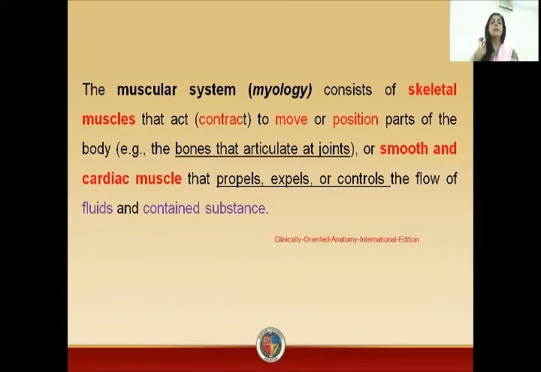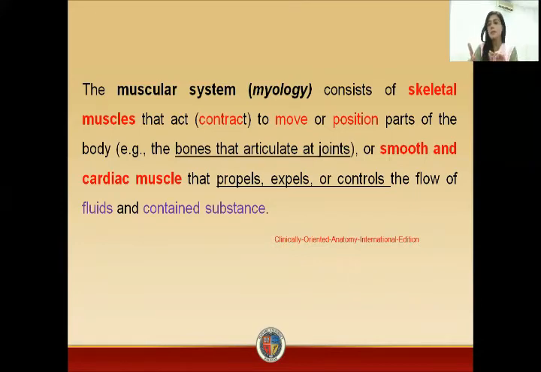So it consists of the skeletal muscles that act to move or position parts of the body, that are the bones that articulate at a joint. That is, they will help you to move your bones that are in connection with the joints. So, muscles are studied in this system. In this system, you will study the skeletal muscles, smooth muscles, and the cardiac muscles.